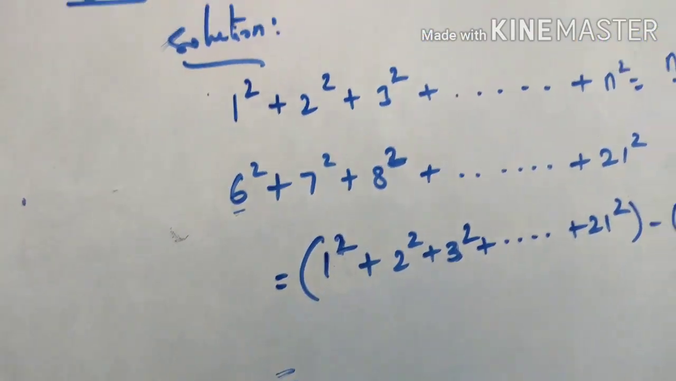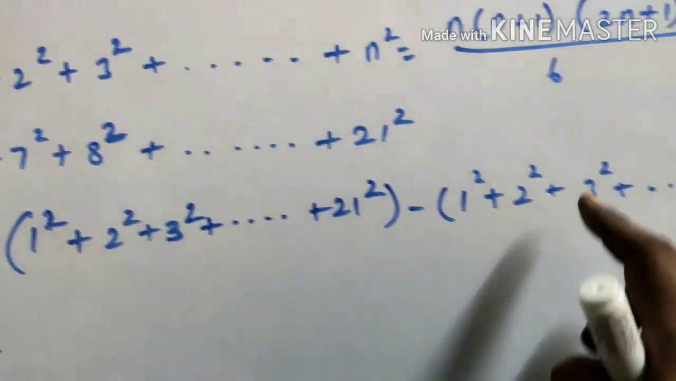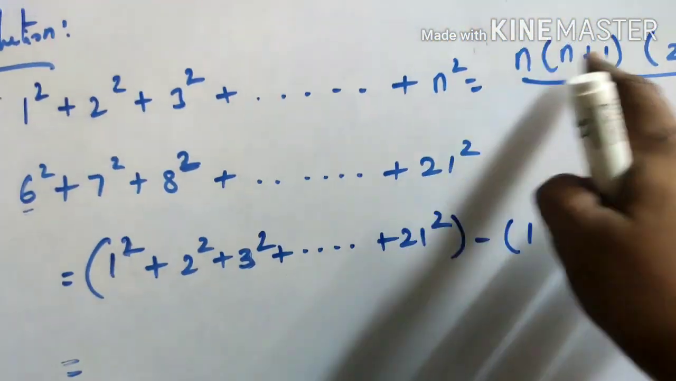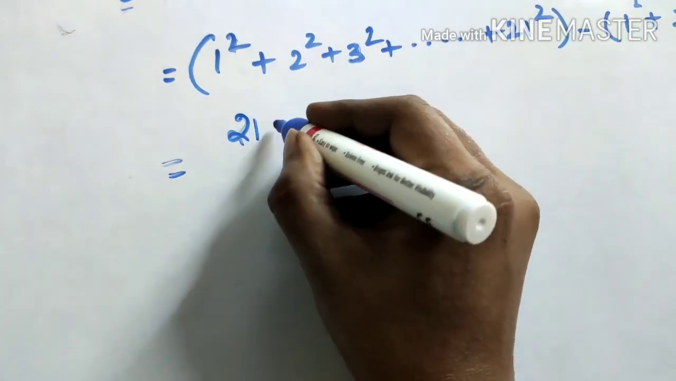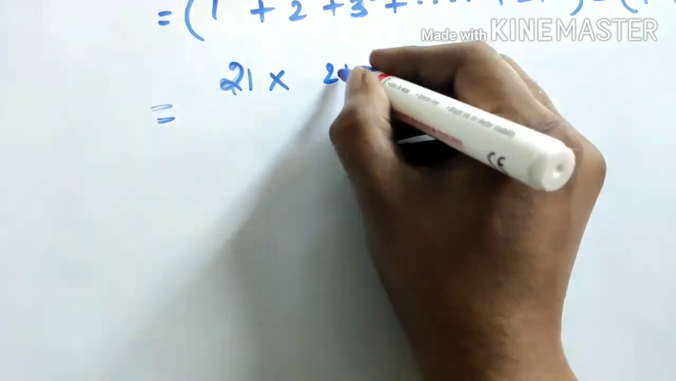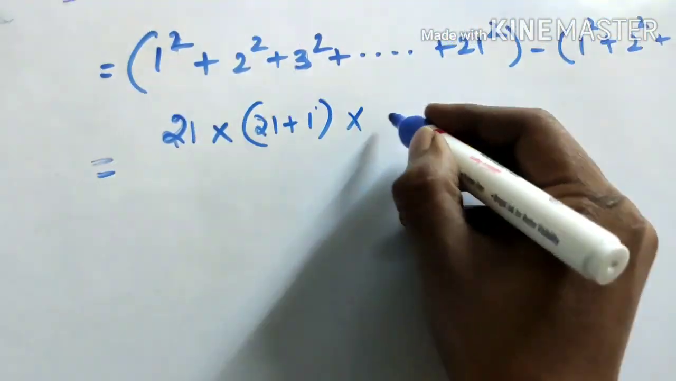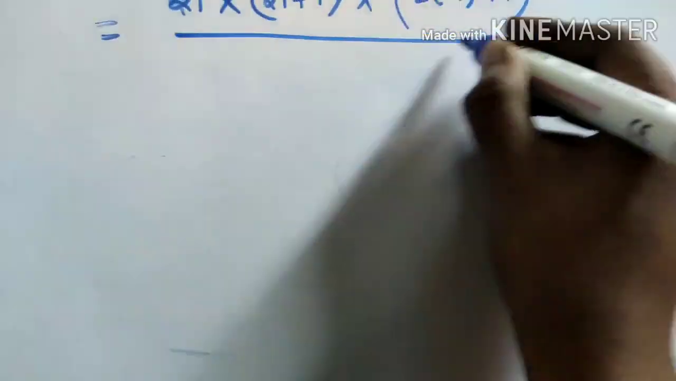Okay, now I have divided it into two series. In this series, what is n? 21. So in this series, 5 is the n. So substitute 21 in the place of n. See here, 21 into 21 plus 1 into 2 into 21 plus 1 by 6.